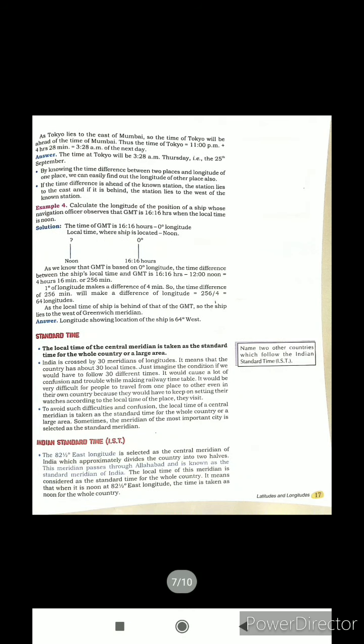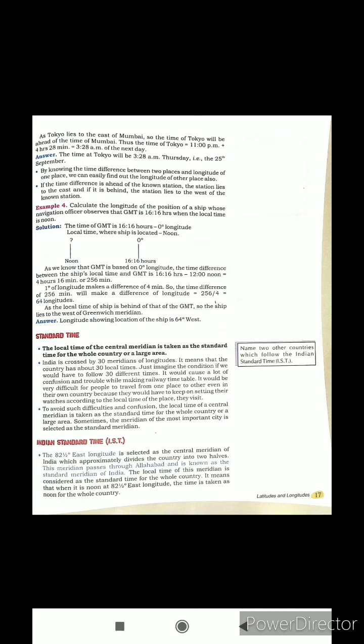Thus we are able to know the time of Tokyo and Mumbai. As Tokyo lies to the east of Mumbai, the time of Tokyo will be ahead of the time of Mumbai. Thus the time of Tokyo is 11 p.m. plus 4 hours 28 minutes, that is 3:28 am of the next day. The answer: the time of Tokyo will be 3:28 am Thursday, that is the 25th September.